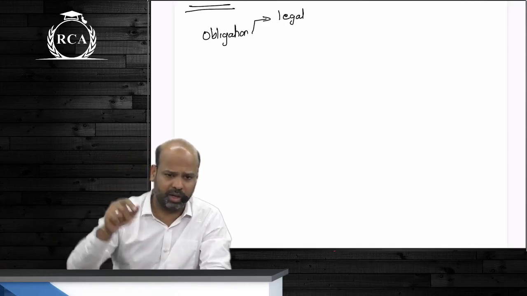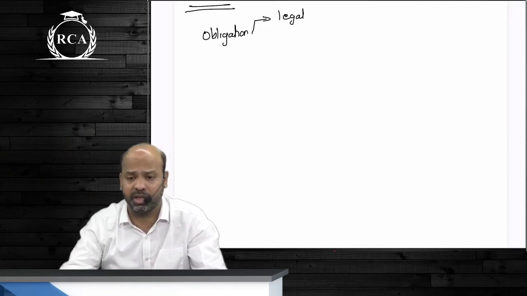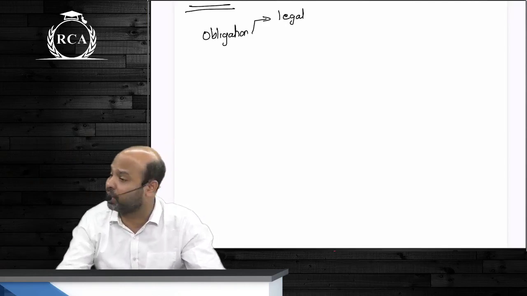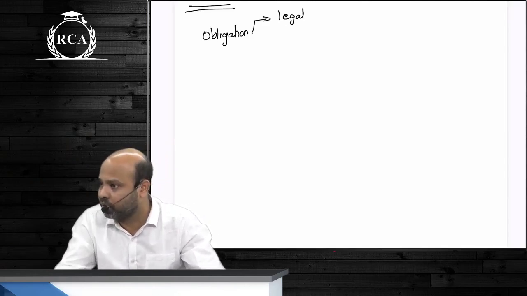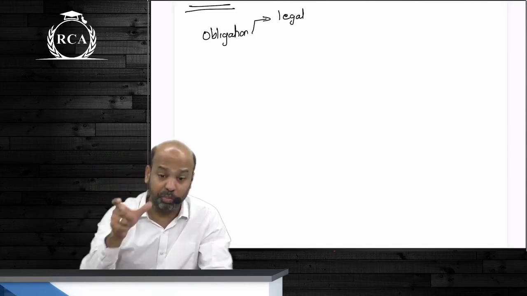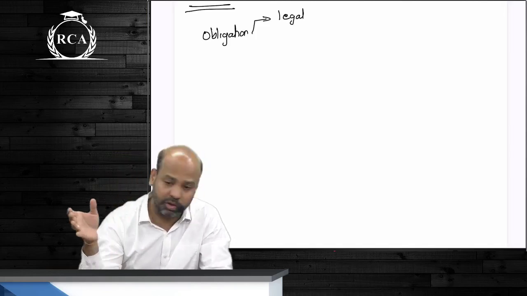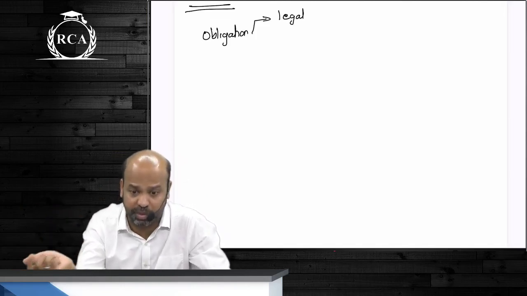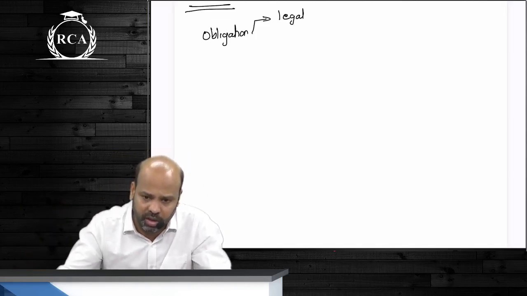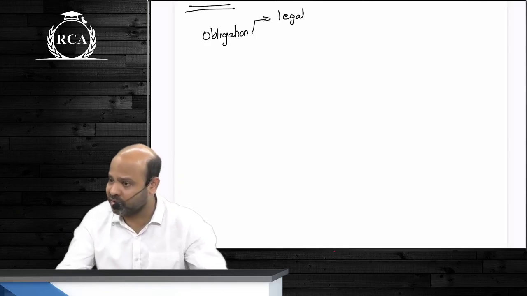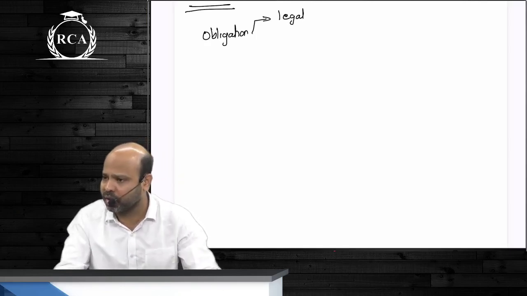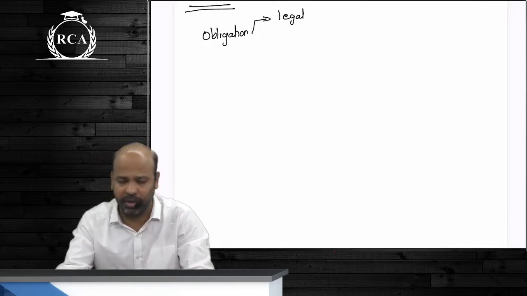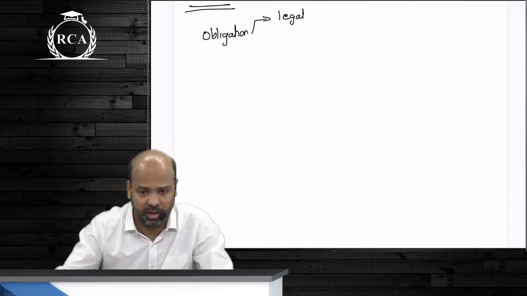If it is not paid, the government is going to levy a penalty of 5,000 rupees. Are you obligated to pay 5,000 rupees now? Yes or no? You missed the deadline, but you will have to pay a penalty of 5,000 rupees. Who's creating this obligation? Government is creating it through a legislation that was passed. What will you call this? Legal obligation.